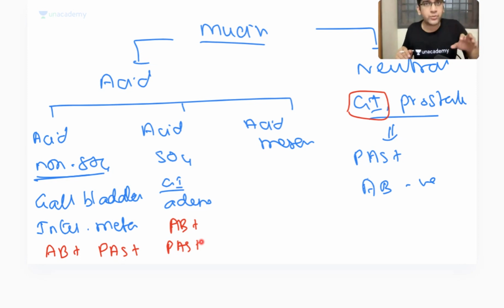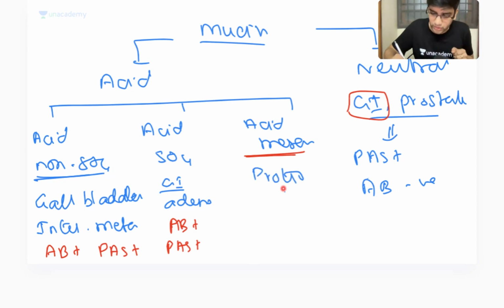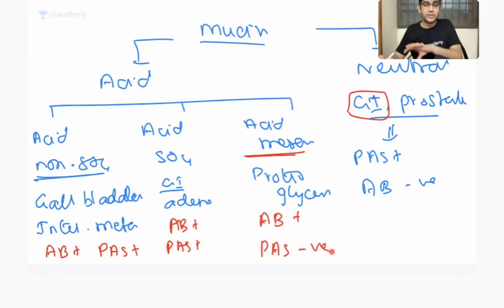These glycosaminoglycans are seen in mesenchymal tissue, connective tissue. They're just your proteoglycans, hyaluronic acid. They also will have a mucin background. But these glycosaminoglycans are going to be positive only for Alcian blue and negative for PAS. They'll be Alcian blue positive, but PAS negative.